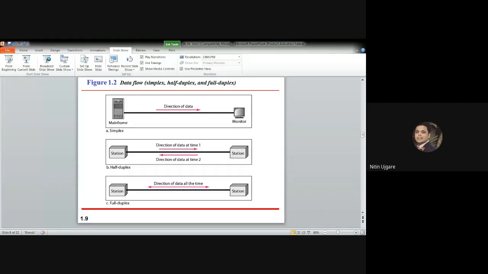Then the third type of data flow is the full duplex mode. In full duplex mode, both the stations can transmit and receive the data simultaneously. So the full duplex mode is like a two-way street with the traffic flowing in both directions at the same time. In full duplex mode, the signal going in one direction shares the capacity of the other link.